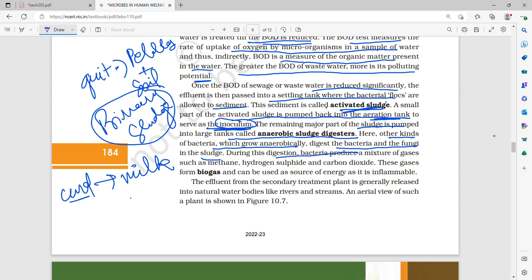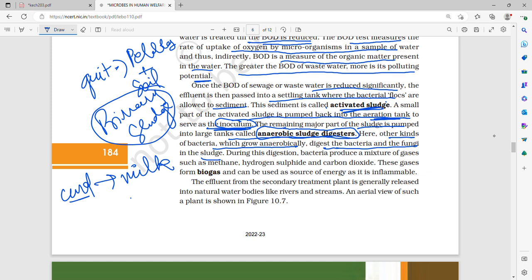So the activated sludge, some part of it is served as inoculum and pumped back into the aeration tank, but the remaining major part of the sludge from the settling tank is pumped into large tanks called anaerobic sludge digesters. Here other kinds of bacteria which grow anaerobically digest this flock of bacteria and fungi which was there in the sludge.